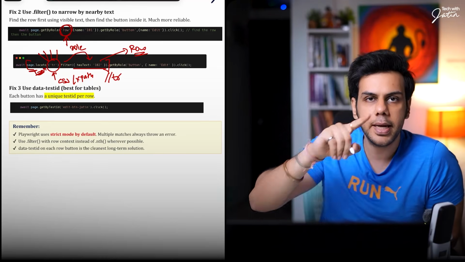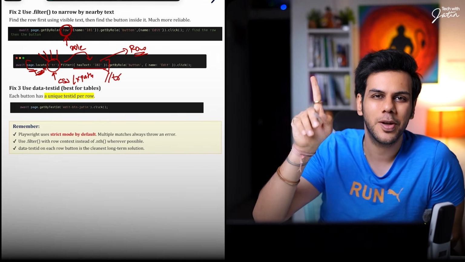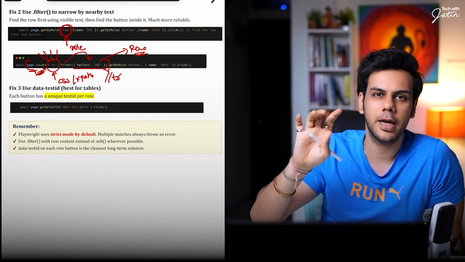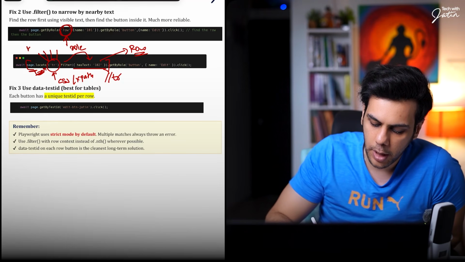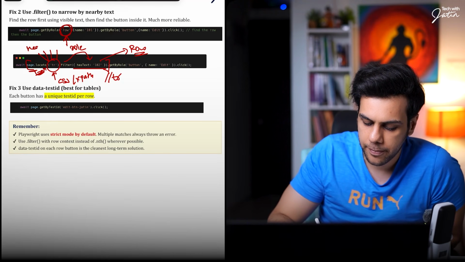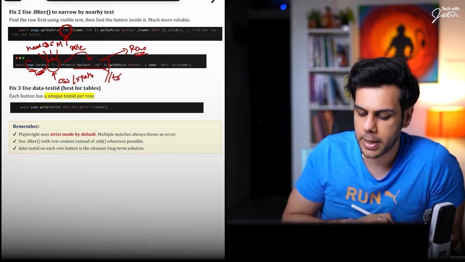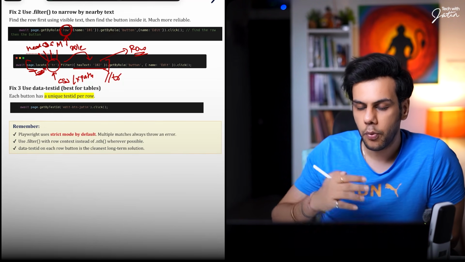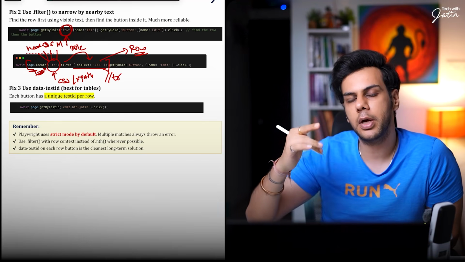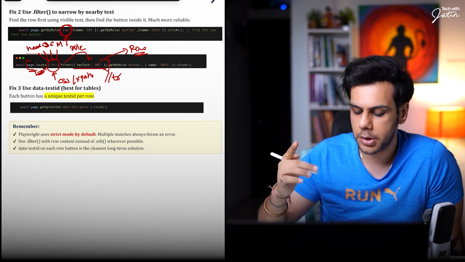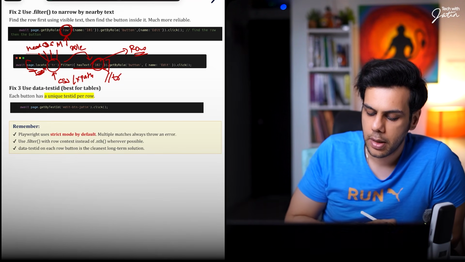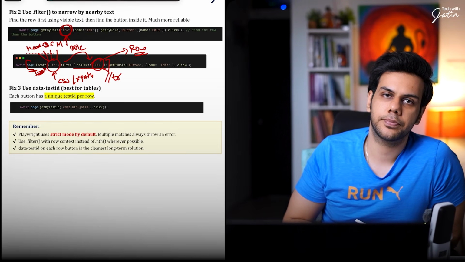Why 4 rows? You have the header also, right? So you have the header, you have Jatin, you have Sarah, you have Mike. Once we get all the 4 rows, we are going to select the one which has the visible text 102.